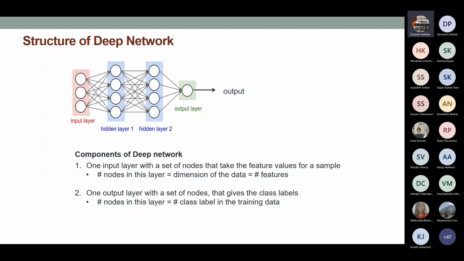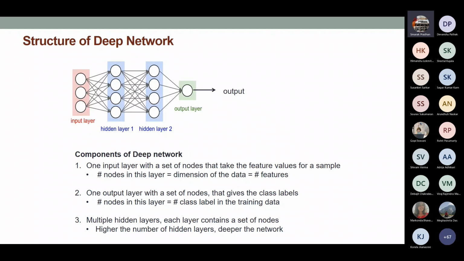But in case of binary classification, we generally take only one node in the output layer, simply because if the value is close to 0, then it is one class, and if the value is close to 1, this is another class. Because it plays a complementary role, one neuron will be sufficient. But you can take 2 as well, no problem. So to sum up, the number of nodes in the output layer equals the number of class levels in your training data. If it is a 10 class data, where you have to categorize every data point in one of the 10 classes, there will be 10 neurons in the output layer. So these are pretty straightforward.